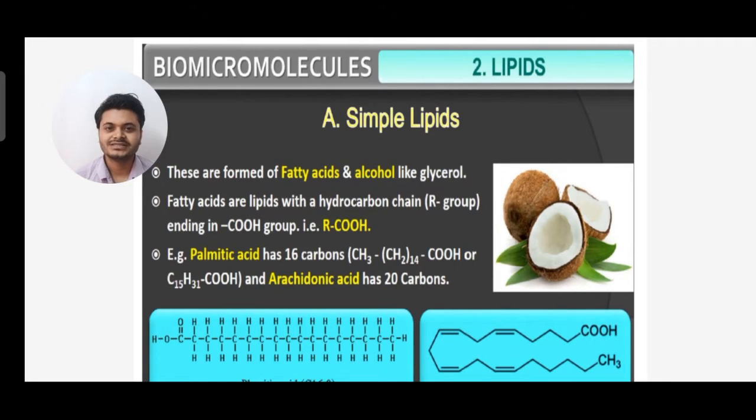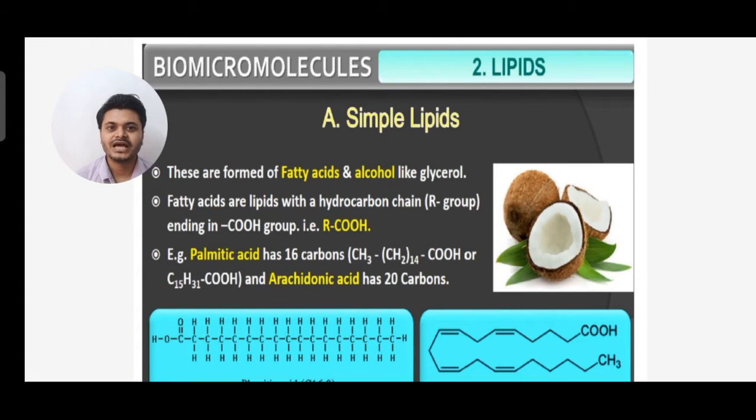So what are simple lipids? They are formed of fatty acid and alcohol like glycerol, and fatty acids are lipids with a hydrocarbon chain. So fatty acids are lipids with a hydrocarbon chain having an R group ending with a carboxylic group, that is RCOOH.